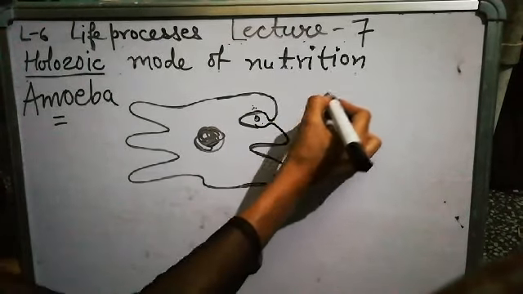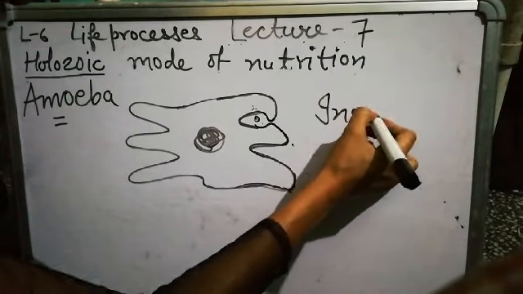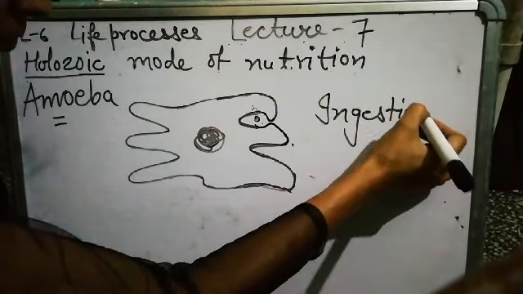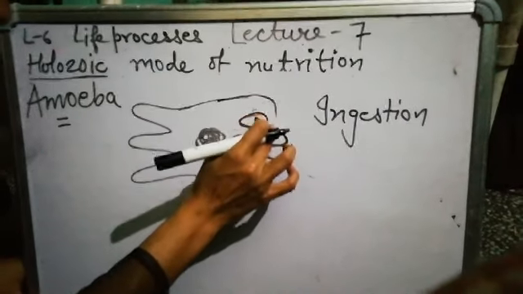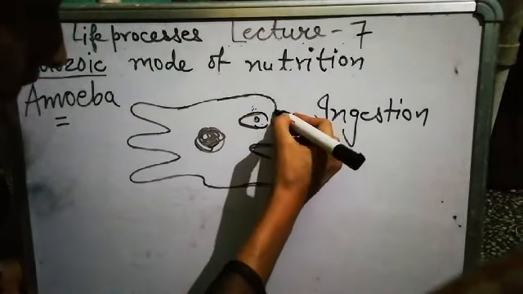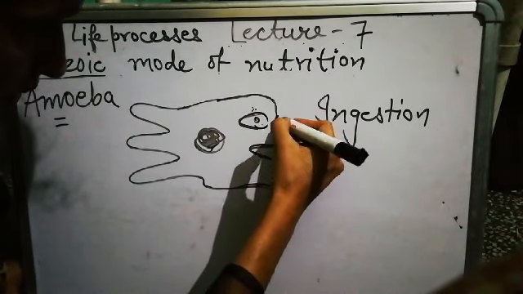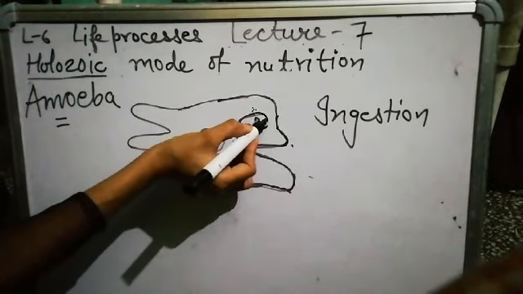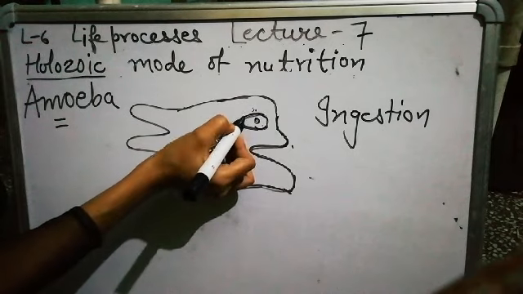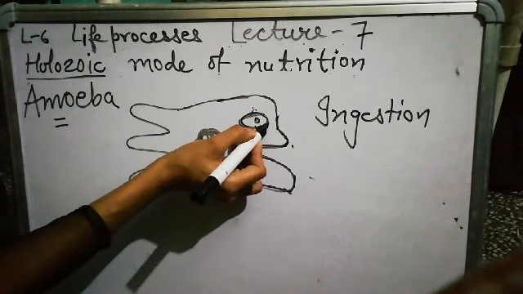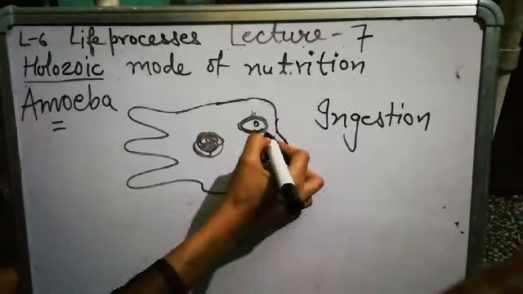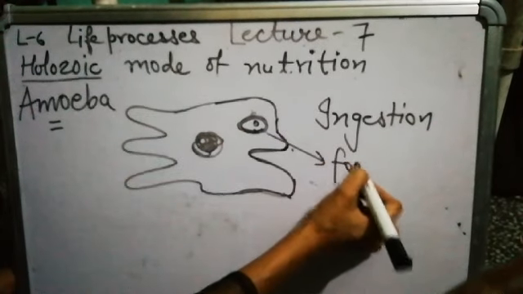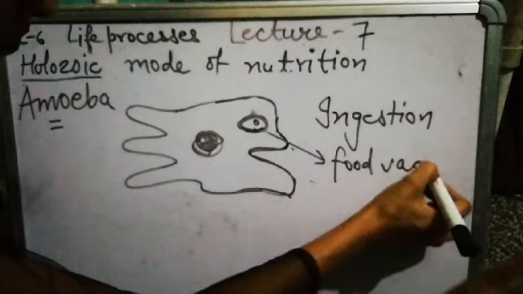So the first step here is ingestion, intake of food. After that, the plasma membrane gets fused and food comes inside the amoeba in the form of a food vacuole.